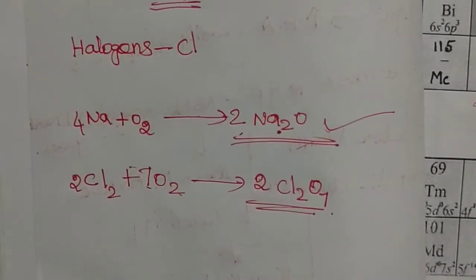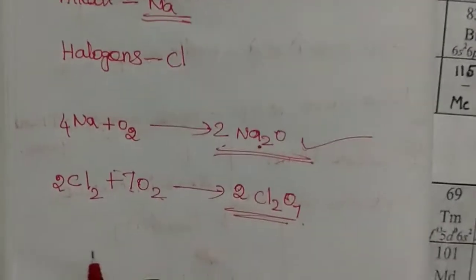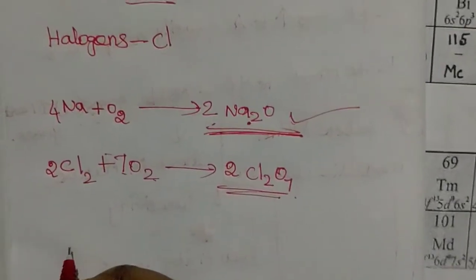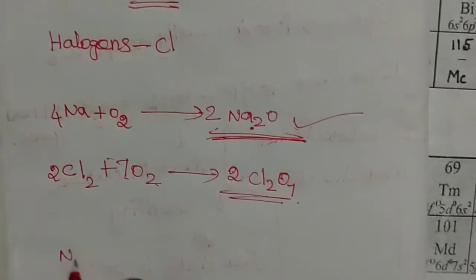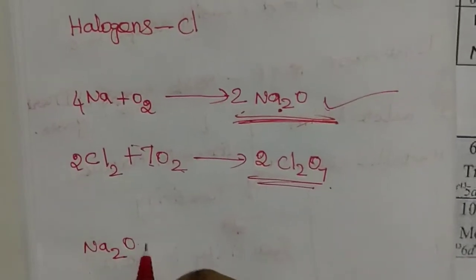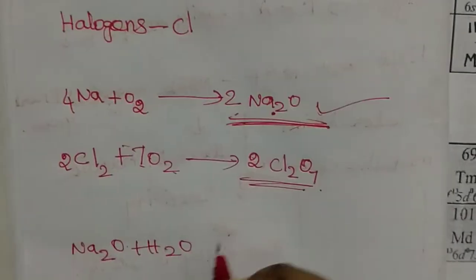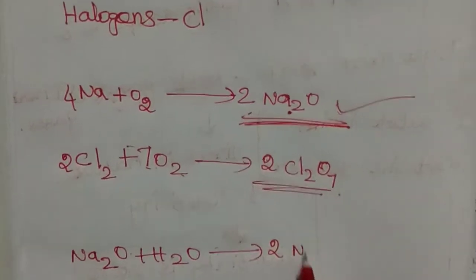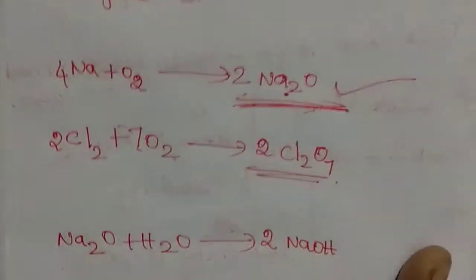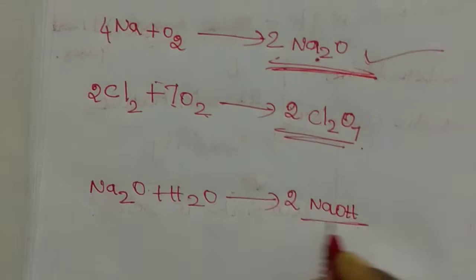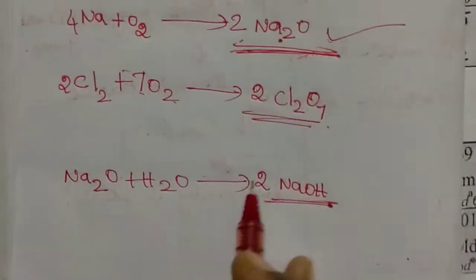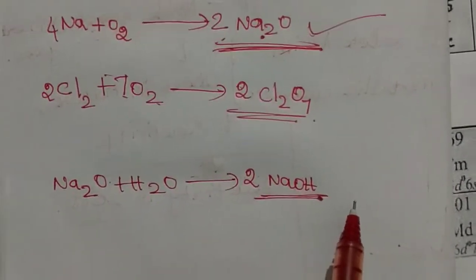The reaction is Na2O plus H2O produces 2NaOH. It is a basic compound, a base. So the alkali metals produce a strong base.